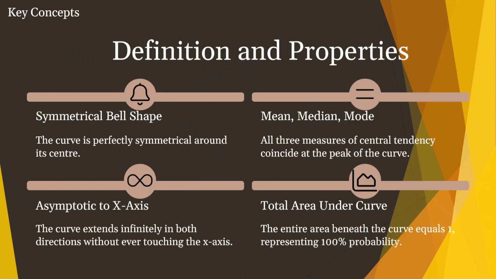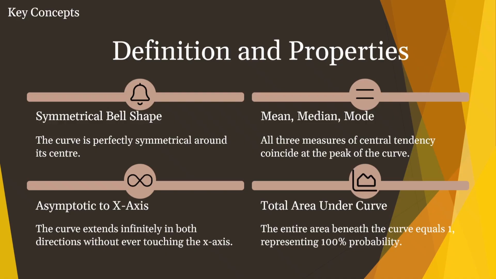The key concepts of normal distribution, definition, and properties. We talk about the symmetrical bell shape. The curve is perfectly symmetrical around its center. Then we have mean, median, and mode. All three measures of central tendency coincide at the peak of the curve.